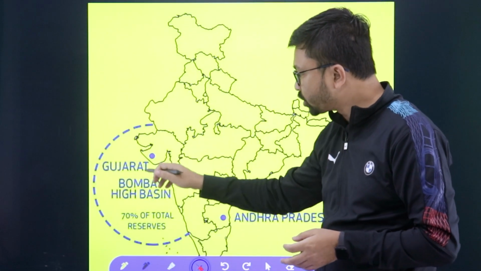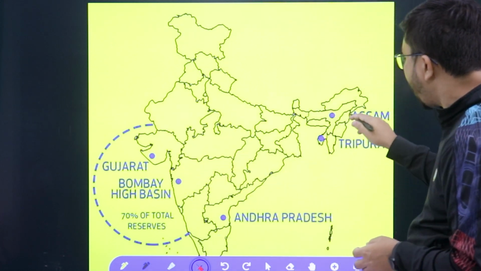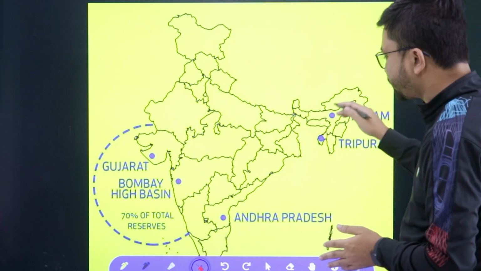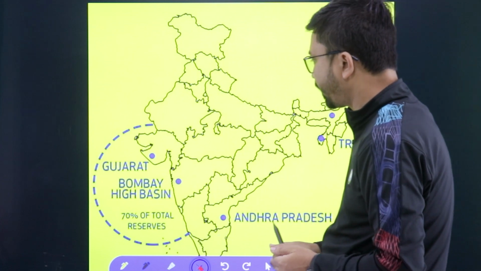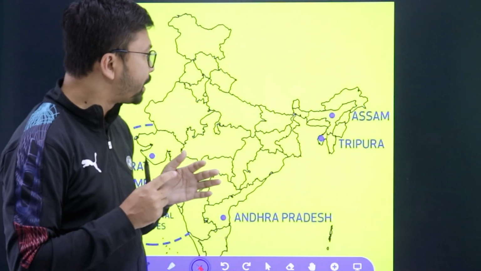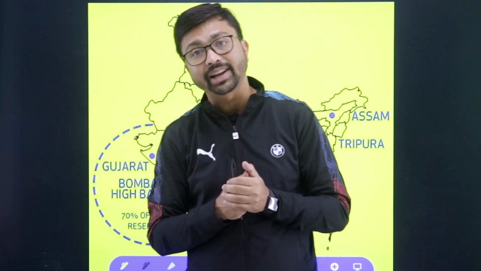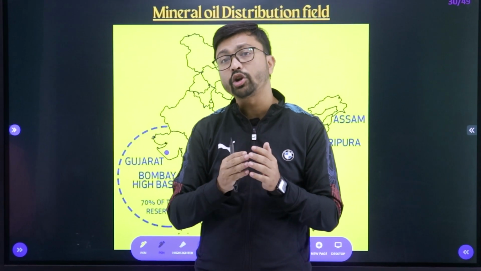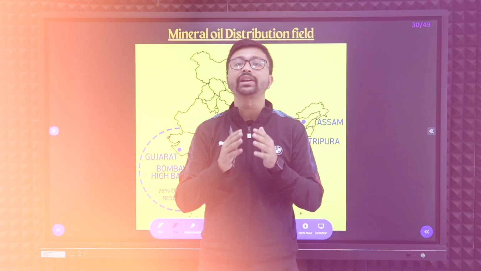Next, the petroleum distribution. As I said, in the Cambay Basin area, there is Gujarat, Maharashtra, this area 70%, and Assam, Tripura, the rest we are getting very little, near about 15% you are getting here, and Andhra Pradesh also we are getting it here, right? So those are the things you need to remember here. And about natural gases, remember where we are getting the coal and petroleum fields, there also we will get natural gases, right? Natural gas is also eco-friendly because, although it is a fossil energy, it will not produce so much pollution. So in those areas we are also getting different natural gases.